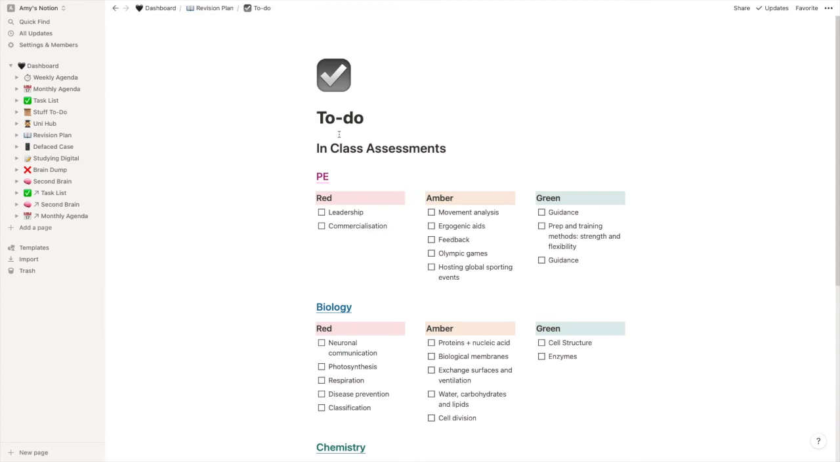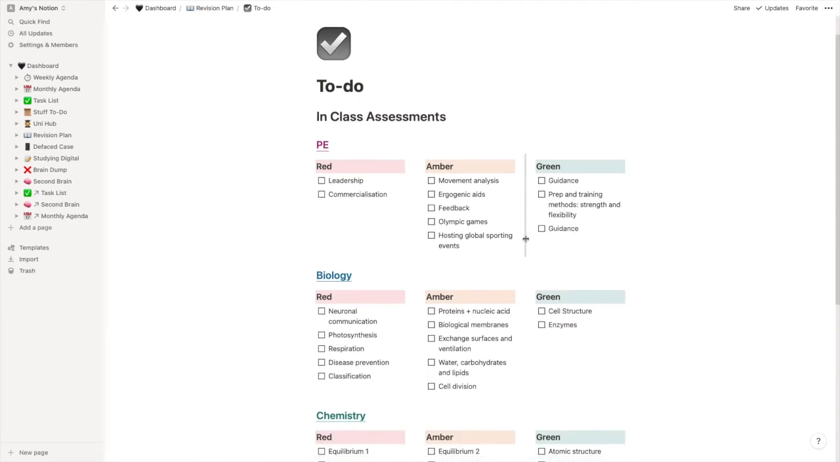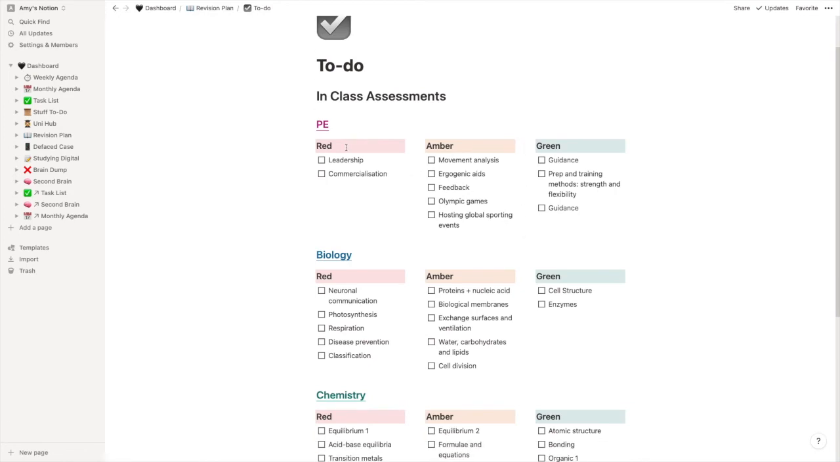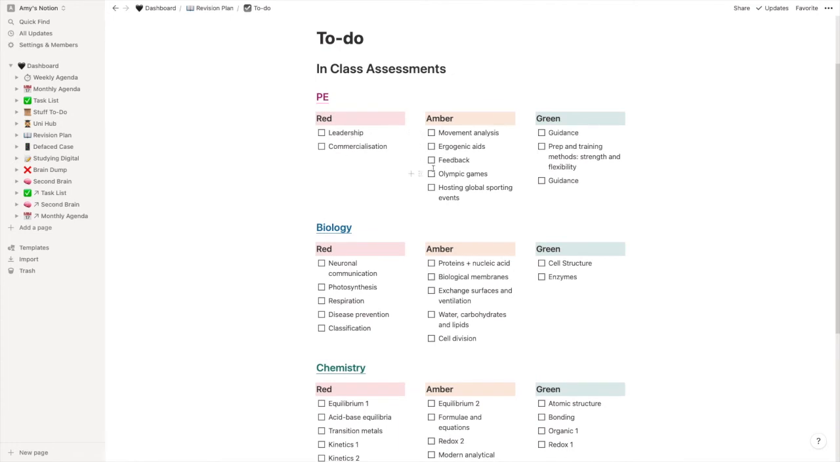And then I showed you guys this on my Instagram story earlier on today actually, and this is how I've been planning my revision. So I've got all of my subjects, PE, biology and chemistry, and the topics that are going to be in the exams, and I've ranked them red, amber, green. So red are the ones that I don't really understand, amber are the ones that I think I'm okay at, and green are the ones that I do understand.